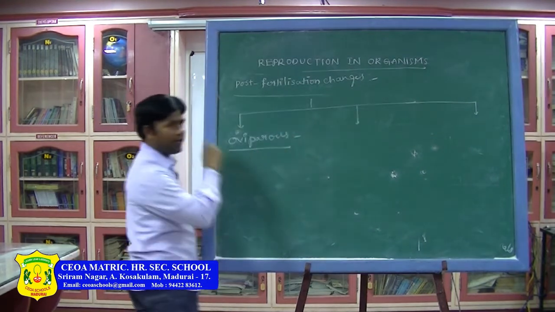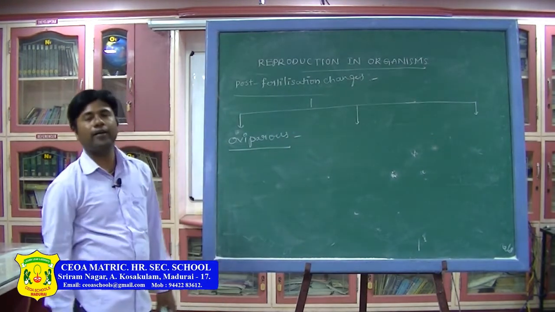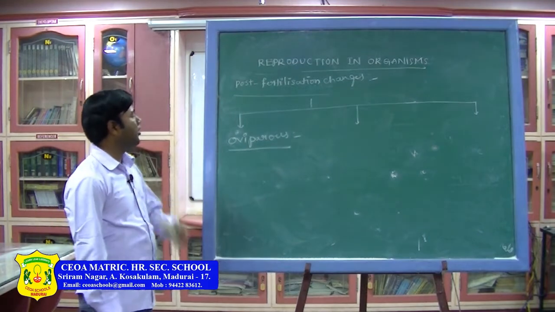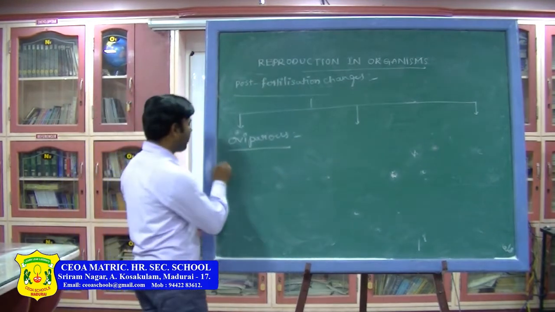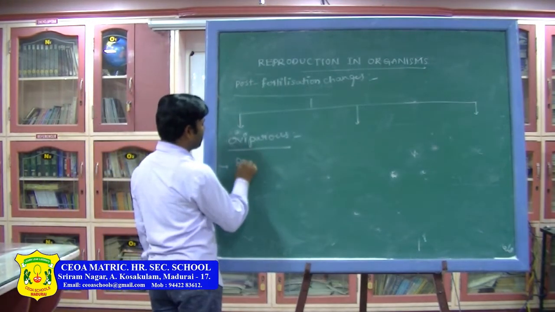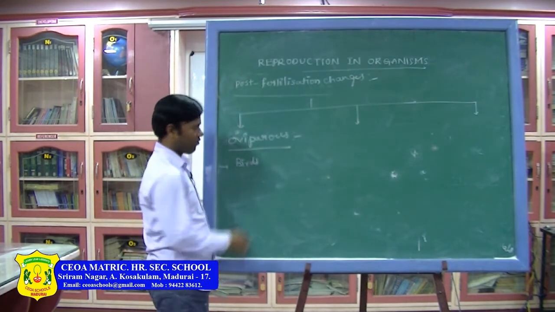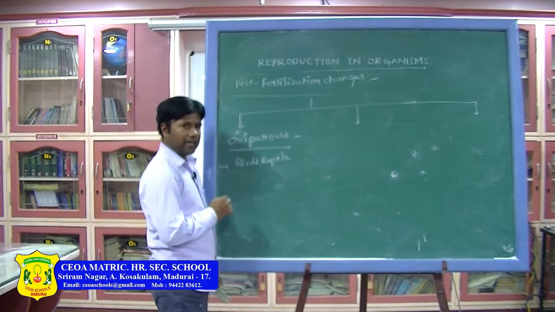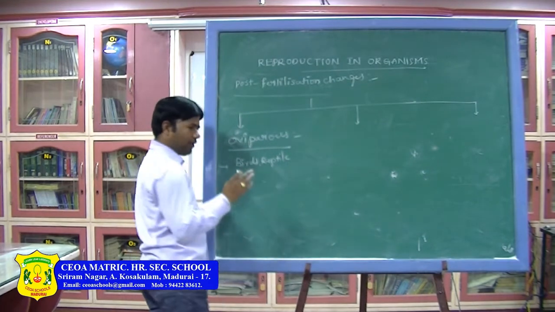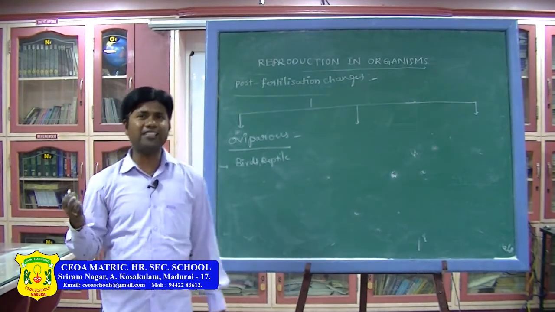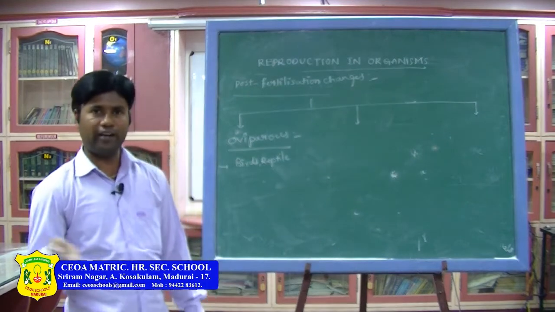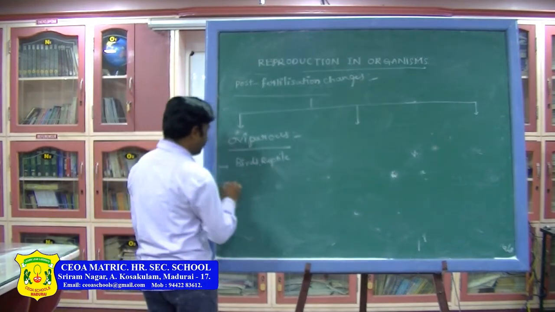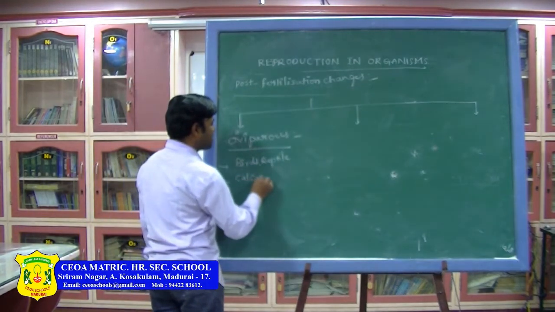What is oviparous? Egg-giving animals come under the oviparous. Here, especially if you take birds or reptiles, whether it is a fertilized or unfertilized egg, around that a calcareous shell will be present.